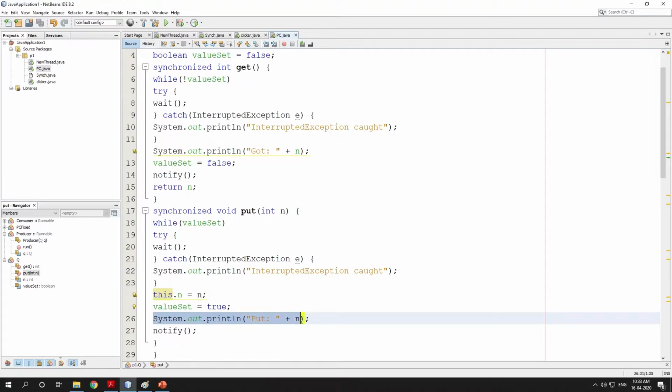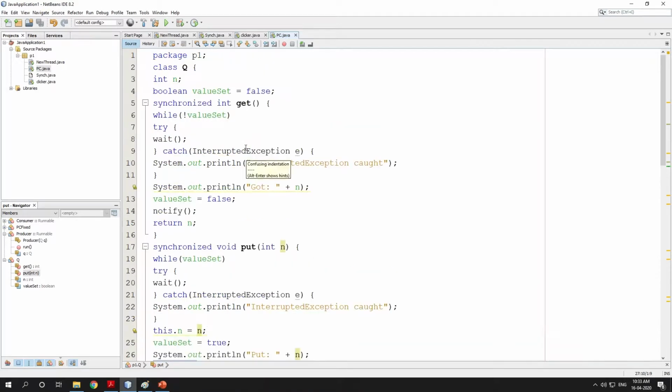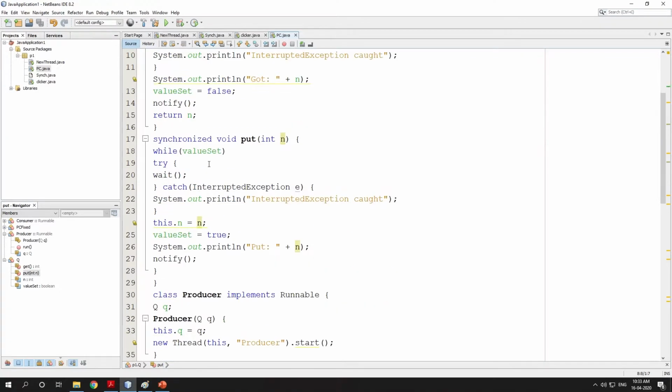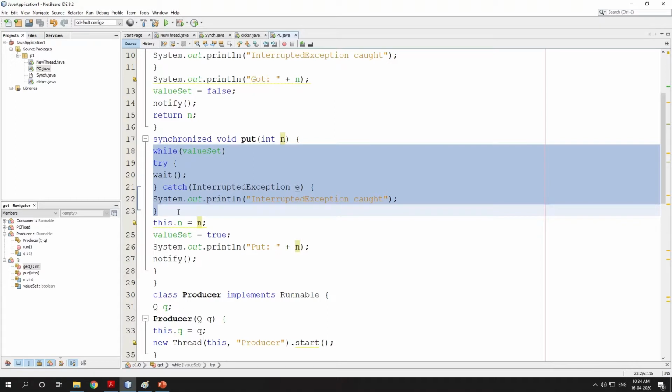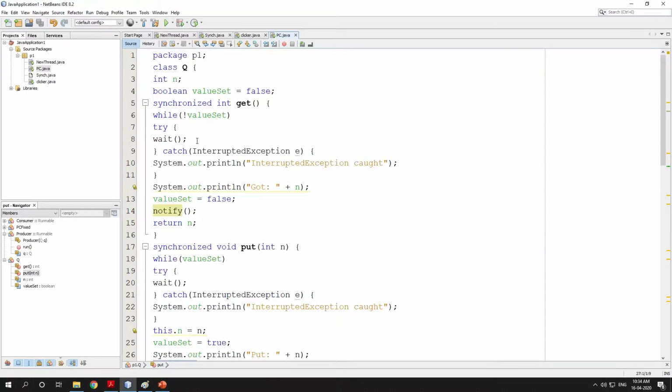Once it has produced the first element and displayed the message, it will call notify. What will notify do? Notify wakes up threads that called wait on the same object. When the consumer ran first, it had called wait. So after the producer prints that it has produced 0, it notifies the consumer. When it executes this notify, the consumer will wake up.